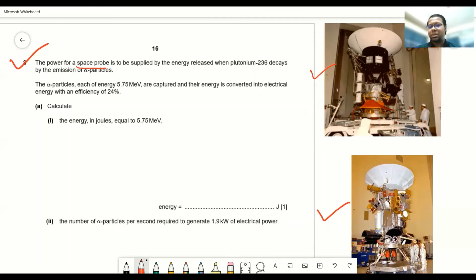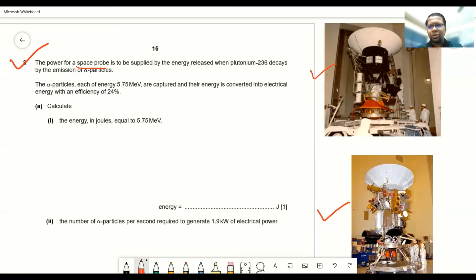The first one is sent to different locations of space, like nearer to Jupiter and Saturn, to study different locations of space and also different planets. Cassini-Huygens is sent to one of the moons of Saturn, called Titan, for different exploration.